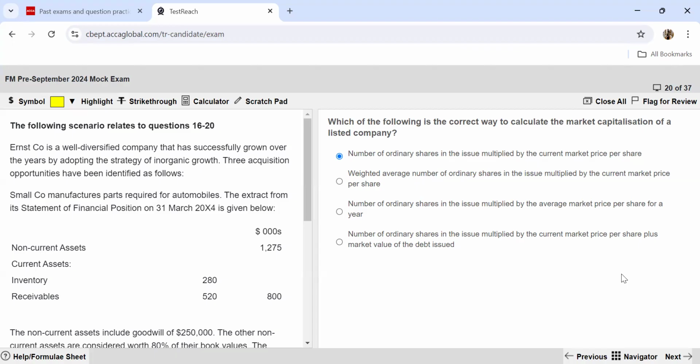In the next video, which follows this, you're going to see the solution of the second section B question of the FM Pre-September 2024 mock exam.